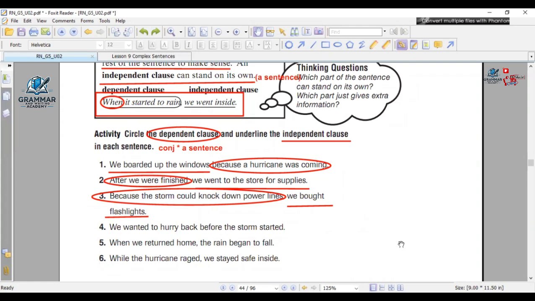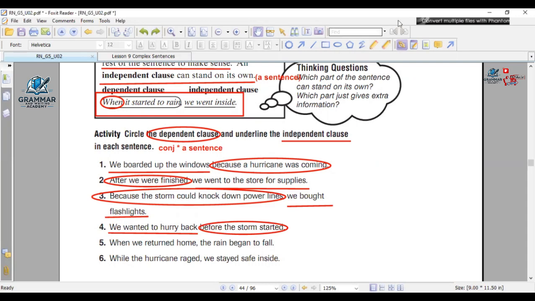I'm going to move to Mu'taz. You want to answer, Mu'taz? Okay, this is your turn. Number 4. We wanted to hurry back before the storm started. The independent clause here is we wanted to hurry back. The dependent is before the storm started. That's really correct because here we have a conjunction. It's called before, right? So from before to the end, we have to circle it. And what's before it, we have to underline because it can give me a meaning.